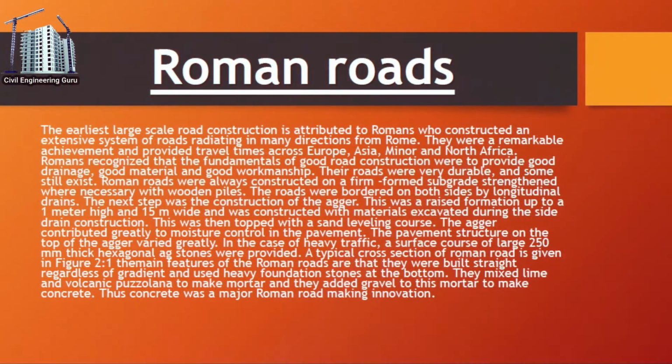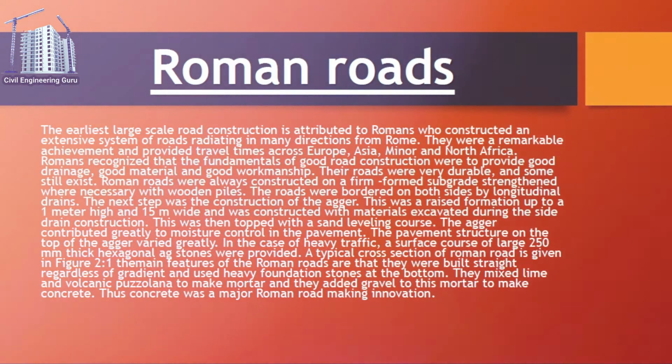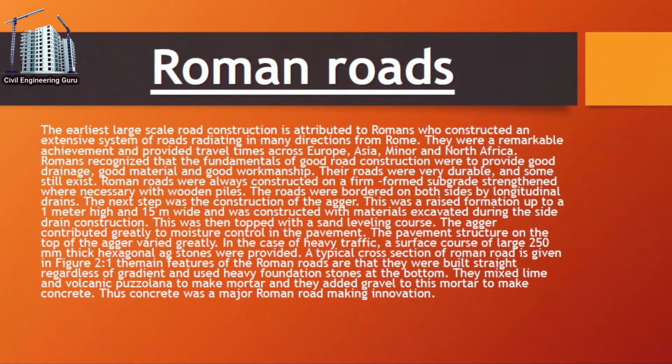In the case of heavy traffic, a surface course of large 250 mm thick hexagonal stones was provided. The main features of the Roman roads are that they were built straight regardless of gradient and used heavy foundation stones at the bottom. They mixed lime and volcanic pozzolana to make mortar, and they added gravel to this mortar to make concrete. Thus concrete was a major Roman road-making innovation.